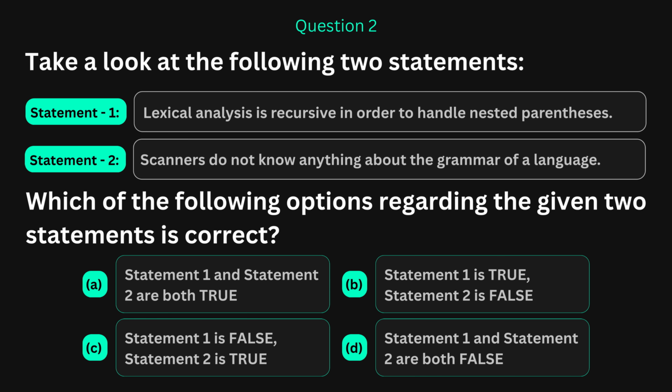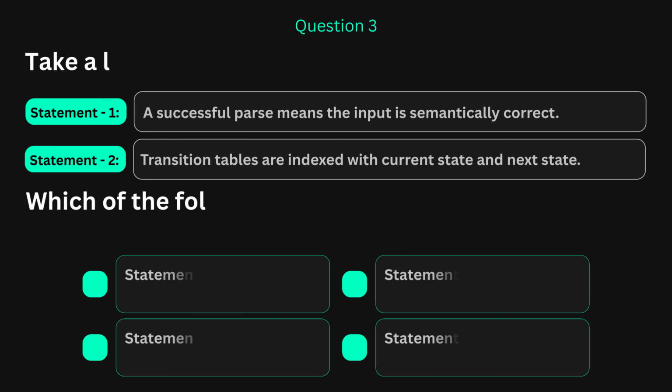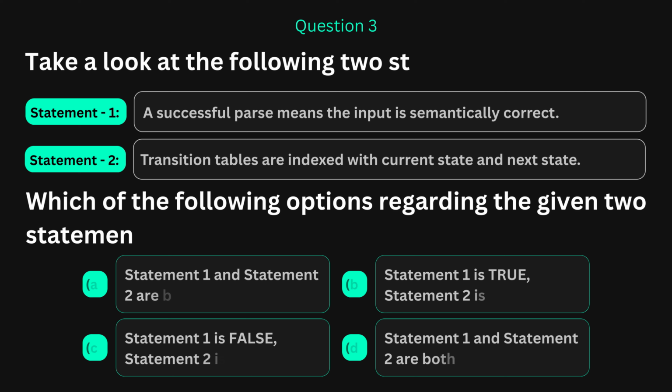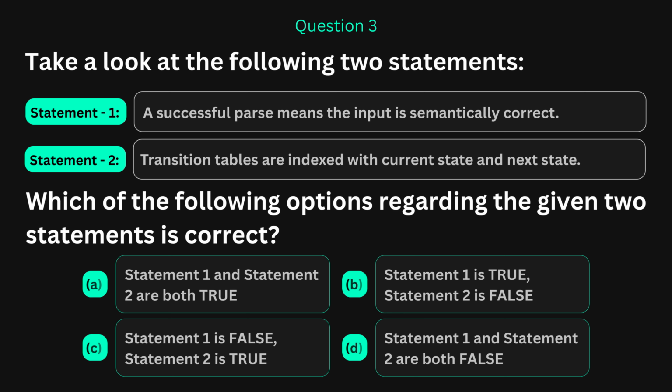This one has a very common misconception hidden inside it. Lock in your answer. Question 3. Statement 1. A successful pass means the input is semantically correct. Statement 2. Transition tables are indexed with current state and next state. Two completely different topics in one question.